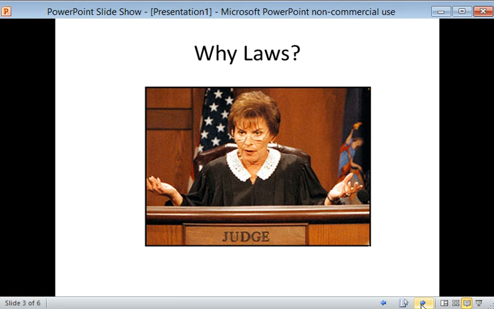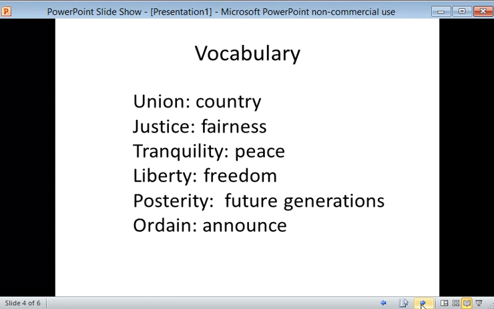In the 1700s, our founding fathers wrote the Preamble, which was the beginning of the Constitution of the United States. Before we read it, I want to just give you some vocabulary words. Go ahead and write these in your notebook. If you need extra time to finish writing, feel free to pause this video.